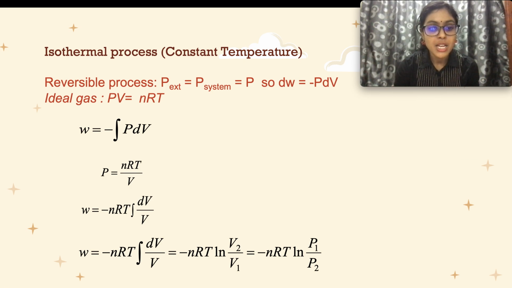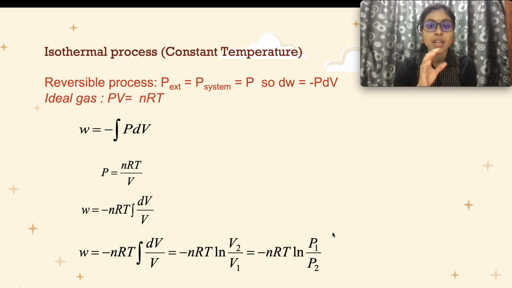So the formula is W equals negative PdV, where P equals nRT over V. You substitute this nRT over V for the pressure, and then W equals negative nRT dV over V. So the final formula is W equals negative nRT ln V2 over V1, or W equals negative nRT ln P1 over P2.